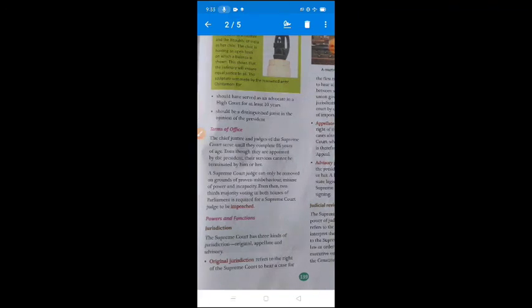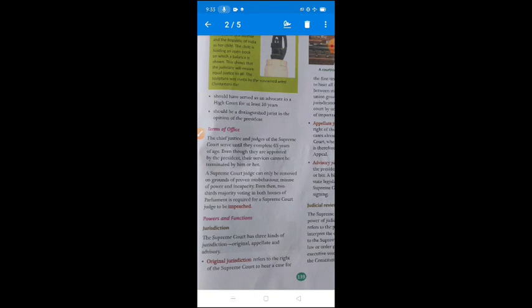In case of misbehavior, in case of incapacity, in case of any other misuse of power, at that time the Parliament can pass the impeachment against the judge of the Supreme Court. If the 2/3 majority is cleared by the Parliament, then the Chief Justice of India or the President of India also can be removed from their post through impeachment. Okay, I hope that you all are able to understand.